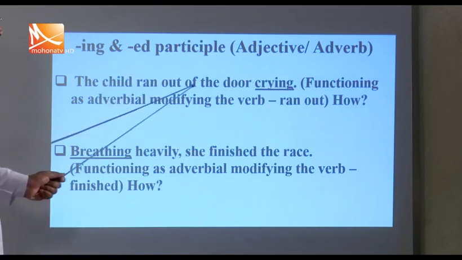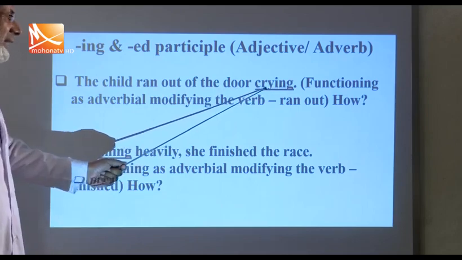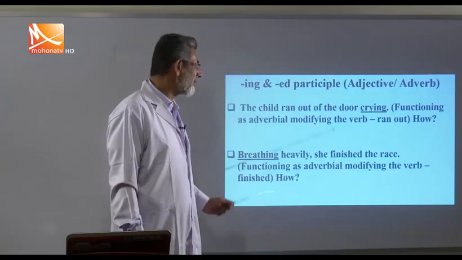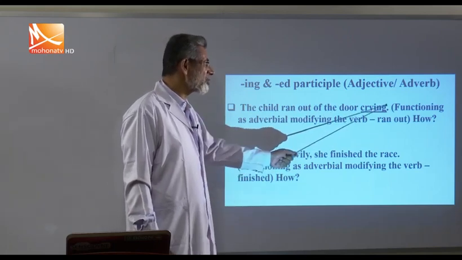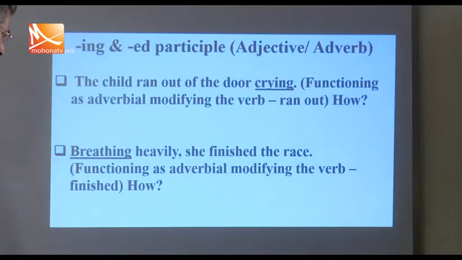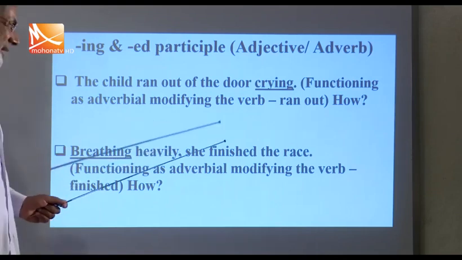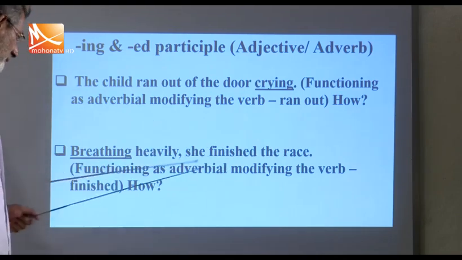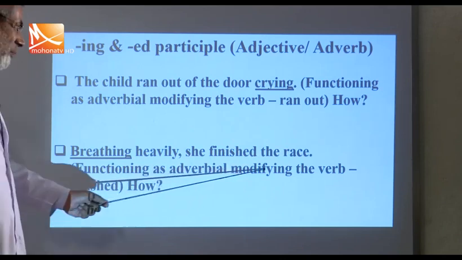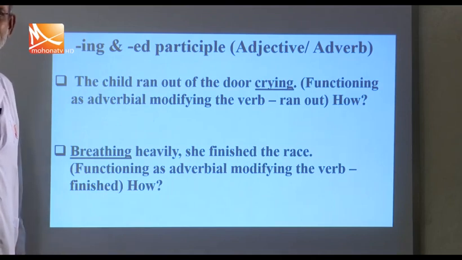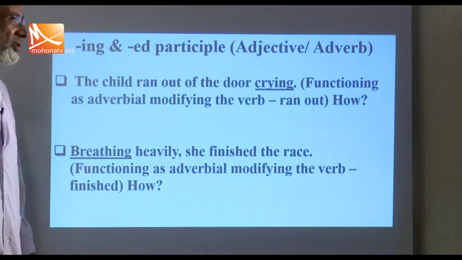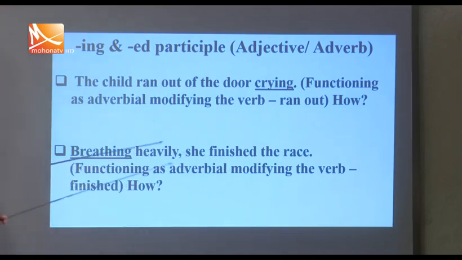Okay, the child ran out of the door crying. How did the child run out of the door? Crying. So this is functioning as an adverbial. Here you see, breathing heavily, she finished the race, functioning as an adverbial, modifying the verb finished. How did she finish the race? Breathing heavily. So here the ing participle is functioning as an adverbial. Okay.